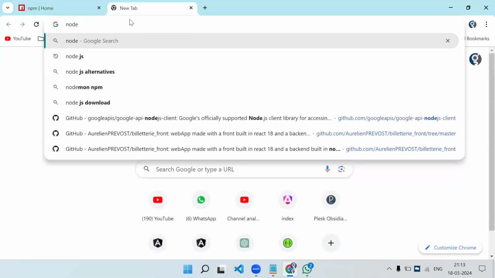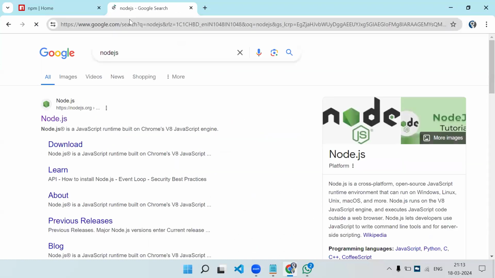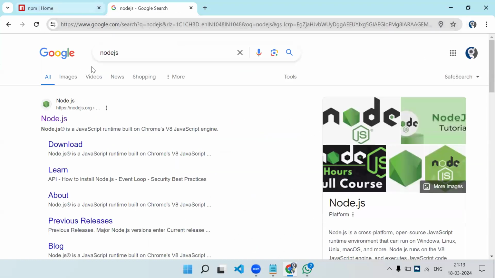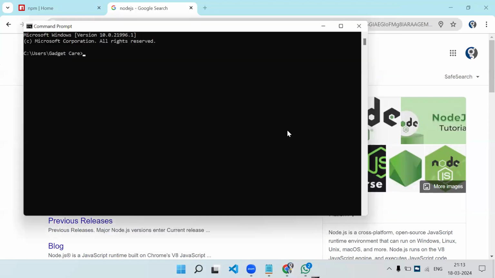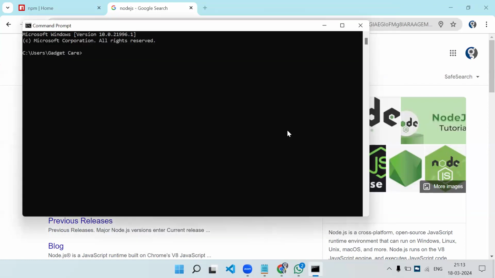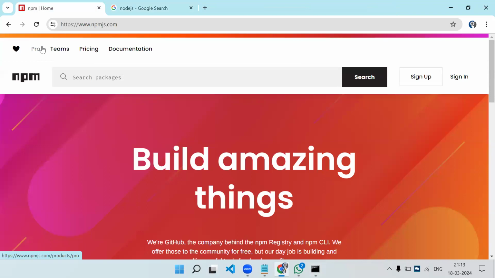So Node.js is software which allows us to communicate with NPM from the command prompt. We all know the command prompt. We simply open the command prompt. This is nothing but the command prompt. So from our system, we can communicate with the NPM server. Now, to install some packages, I told you other developers will be creating libraries and hosting them on NPM.